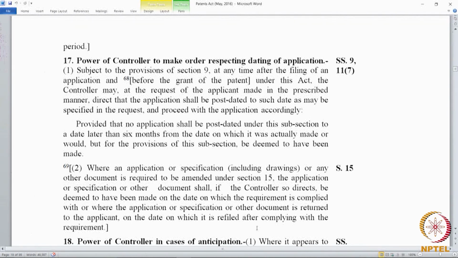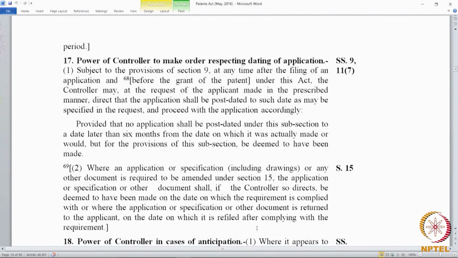Now, this cancelling or this request for post dating has to happen within 6 months of filing. So, 17 we get that the post dating under subsection to a date later than 6 months from the date shall not be allowed.